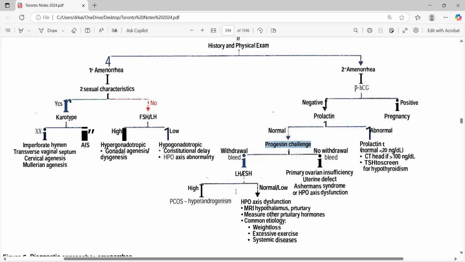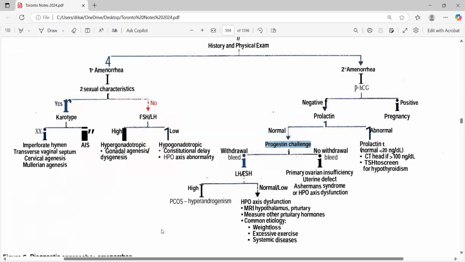So if beta HCG is negative, the answer could be progestin challenge, because progestin challenge is something you can do right away, and prolactin is something that takes a lot of time. If there are no symptoms, why go for prolactin? Giving progestin is easier and more convenient, and the results mainly come from the progestin. Just for your knowledge, we go for Depo-Provera or similar for the progestin, and that helps to figure out if there is a problem with the uterus or not.